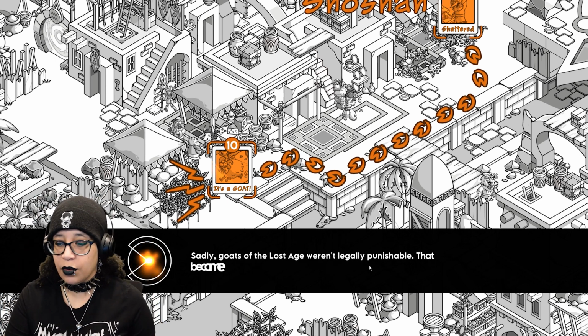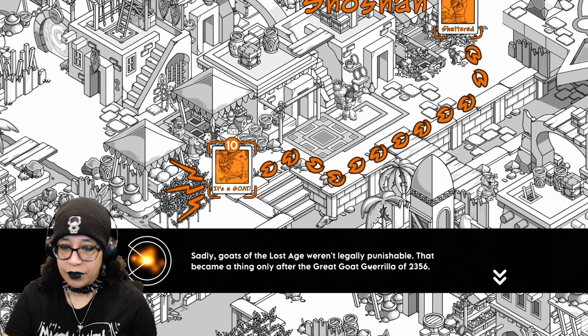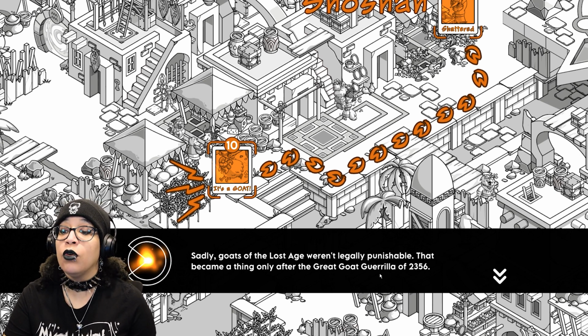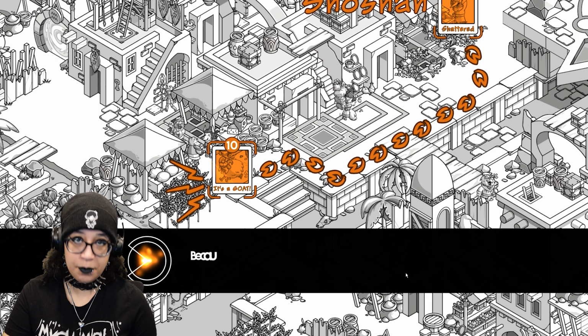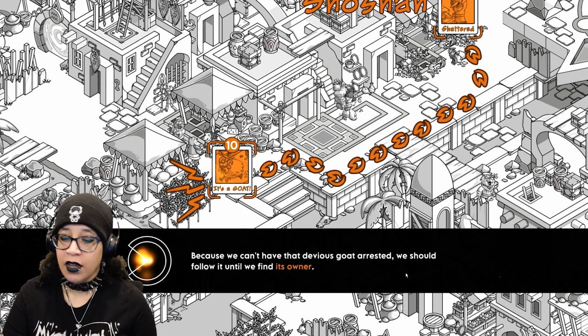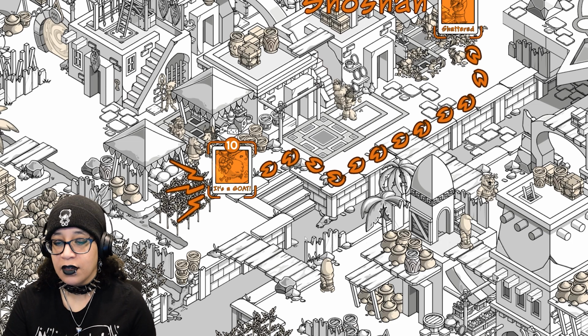Sadly, goats of the Lost Age weren't legally punishable. Well, yeah. That became a thing only after the Great Goat Gorilla of 2356. Because we can't have that devious goat arrested, we should follow it until we find his owner. Alright.